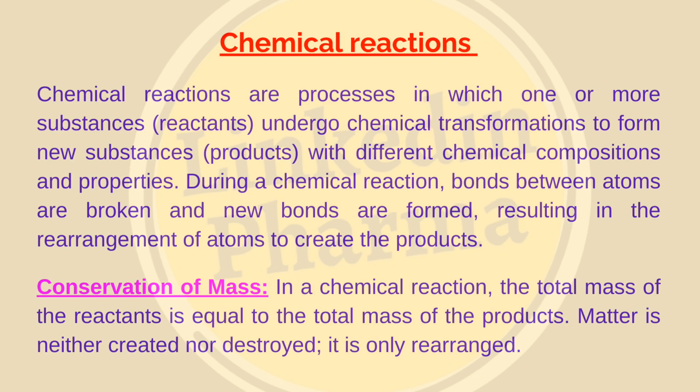Chemical reactions. Chemical reactions are processes in which one or more substances, reactants, undergo chemical transformations to form new substances, products, with different chemical compositions and properties. During a chemical reaction, bonds between atoms are broken and new bonds are formed, resulting in the rearrangement of atoms to create the products. Here are some key characteristics and types of chemical reactions.